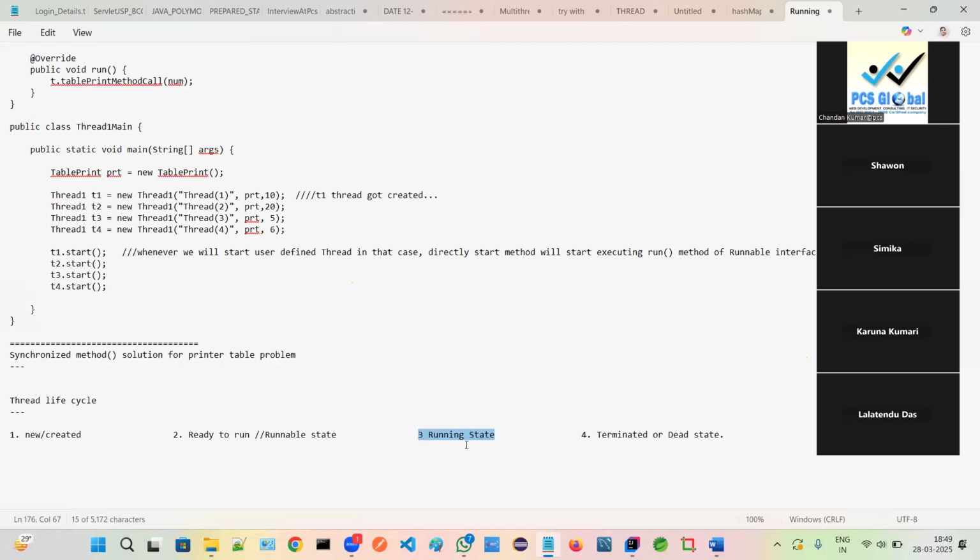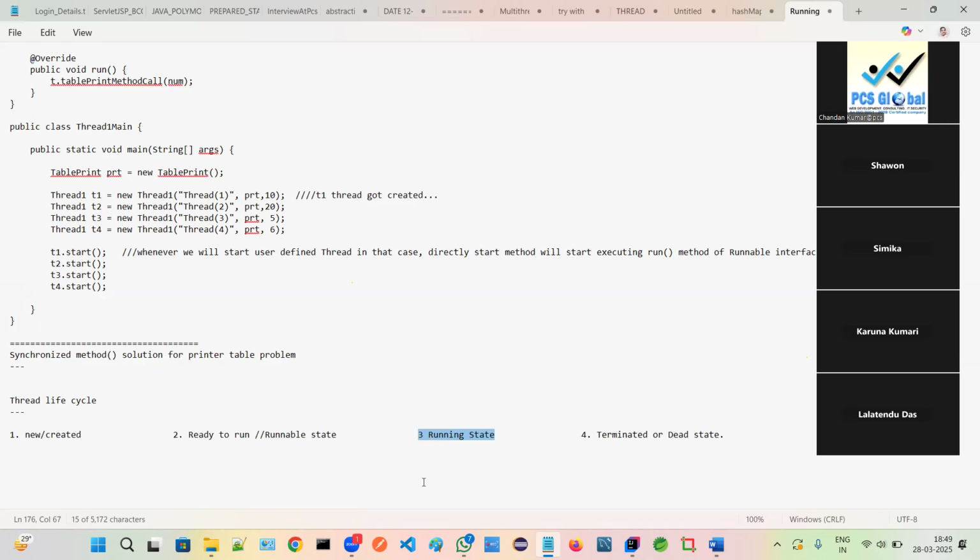At that moment, when in the running state, if the thread scheduler gives a signal to the CPU to stop executing for right now and pick another one, it will go from running into the ready state. Either from here it can go into the waiting state, or into the blocked state, or into the timed waiting queue.